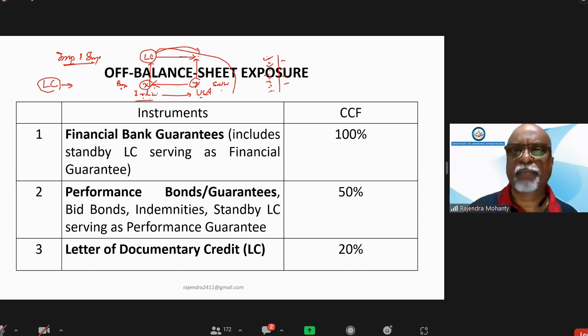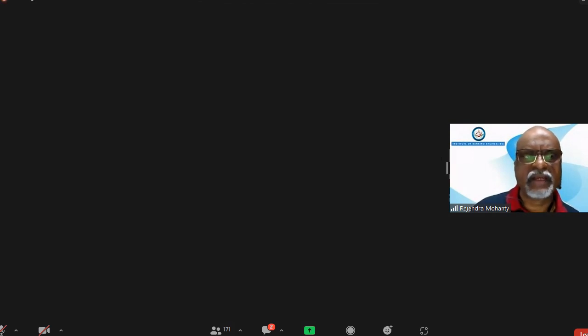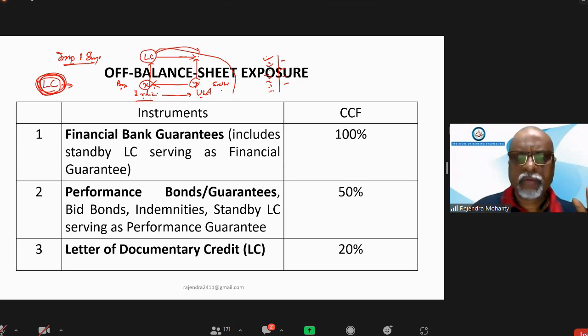You cannot stop it. This is the most popular and safest and so widely used document for trade finance or import export, and it is called a letter of credit. It is worldwide.